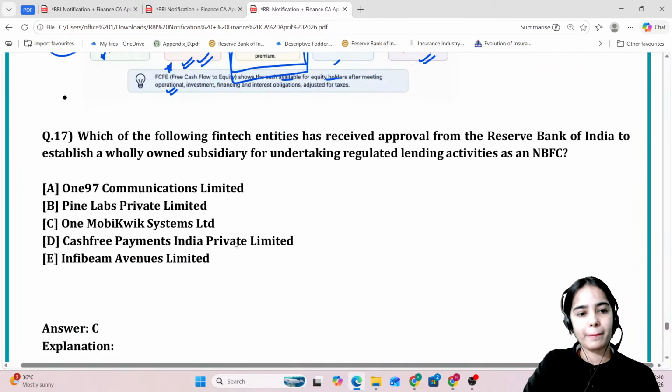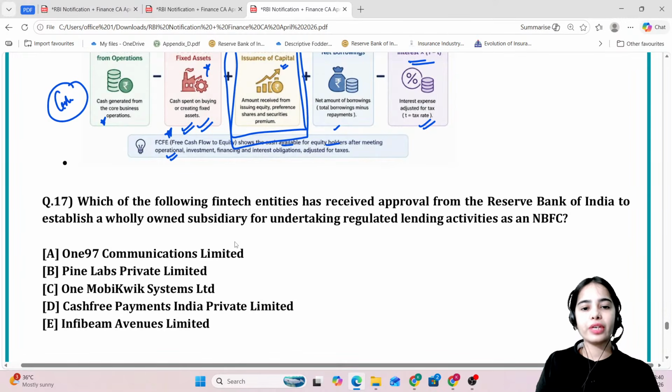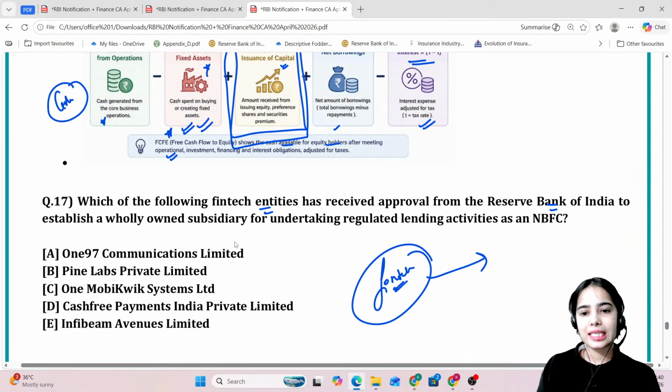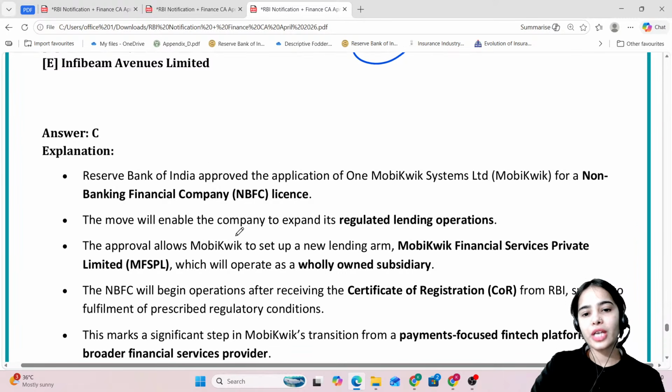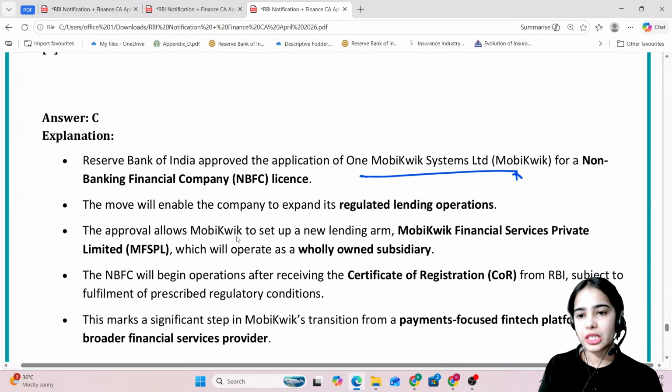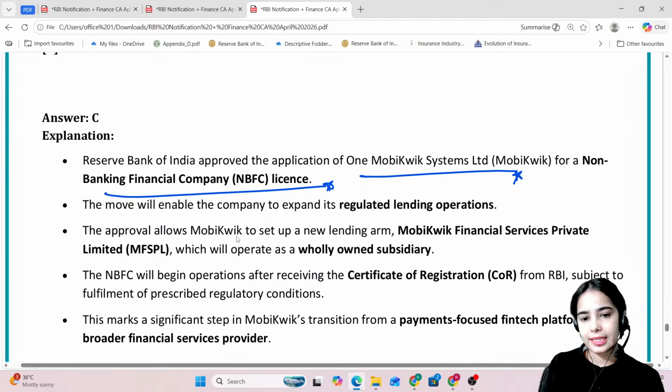Now, coming to the next question: which of the following fintech entities has received approval from the RBI to establish a wholly owned subsidiary for undertaking regulated lending activities as an NBFC? So, which fintech company has recently got approval from the RBI to work as an NBFC? It is One MobiKwik Systems Limited. The Reserve Bank of India has approved the application of One MobiKwik Systems Limited for an NBFC license.